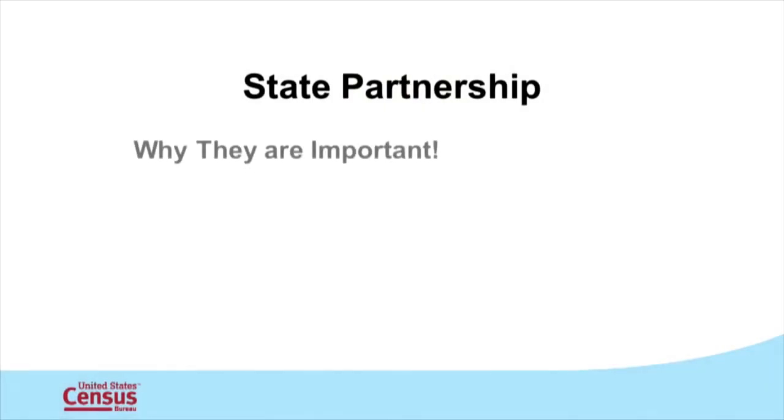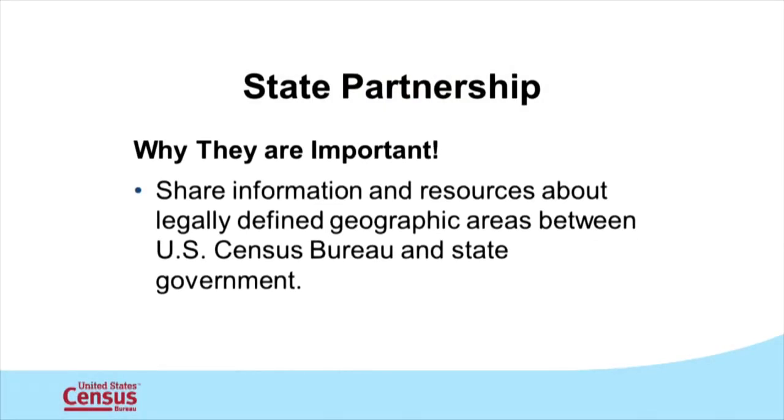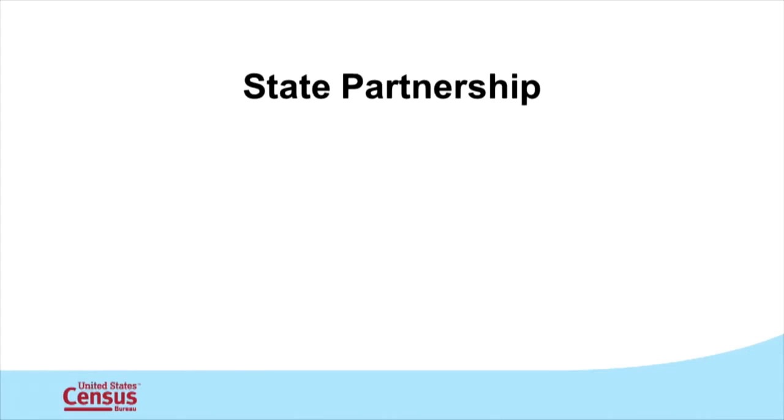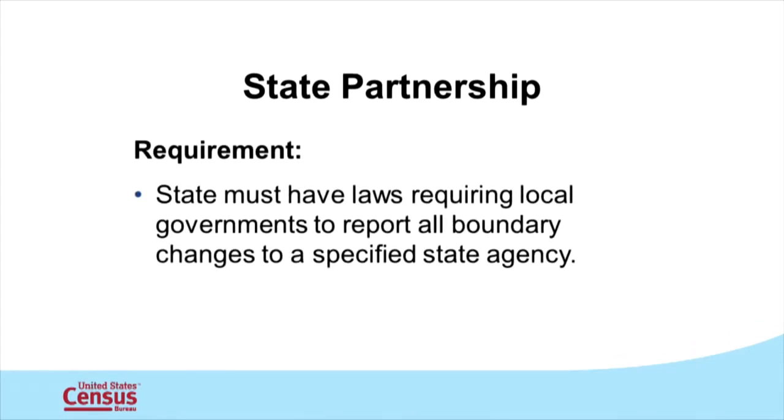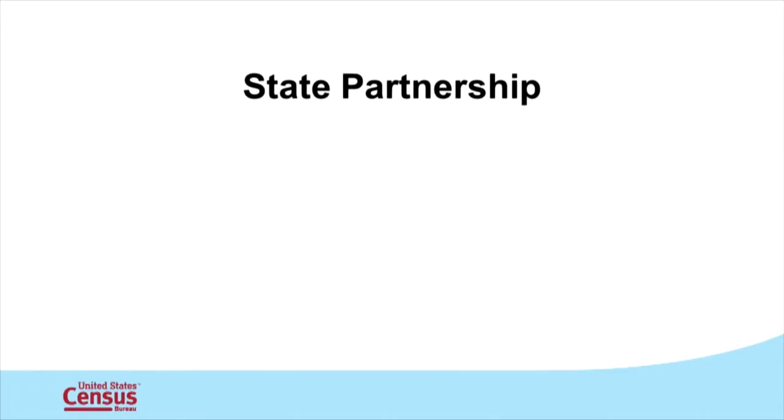The purpose of the BAS state agreements is to coordinate the sharing of information and resources between the U.S. Census Bureau and the state governments to collect boundary information for legally defined geographic areas. In order to participate in a state agreement, the state must have laws requiring local governments to report all boundary changes to a specified state agency.